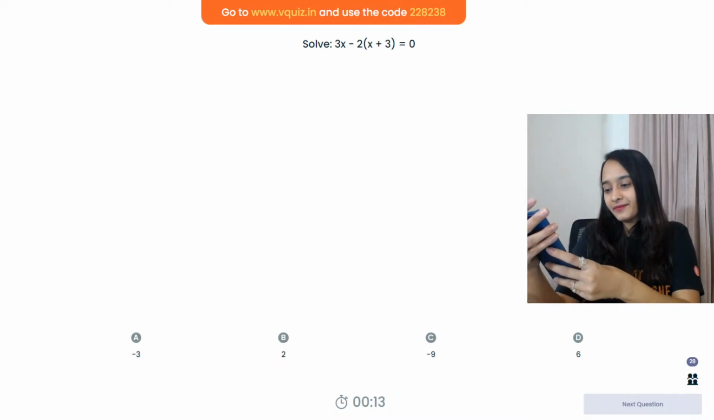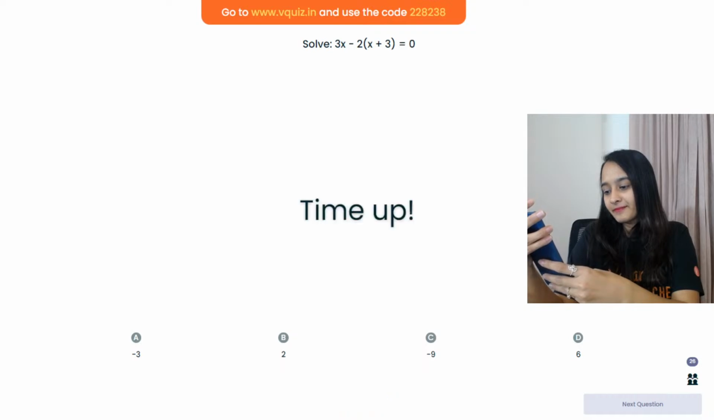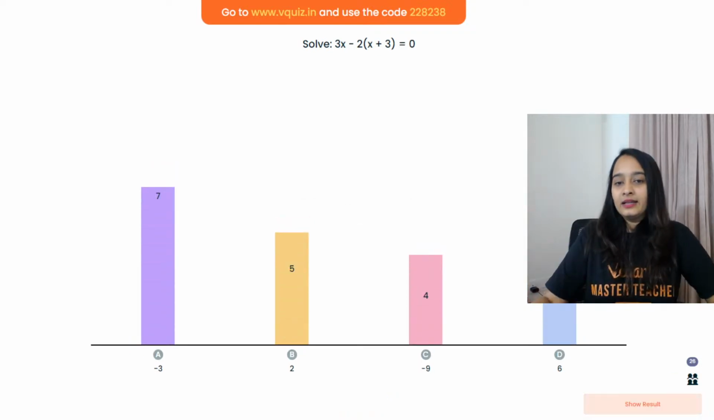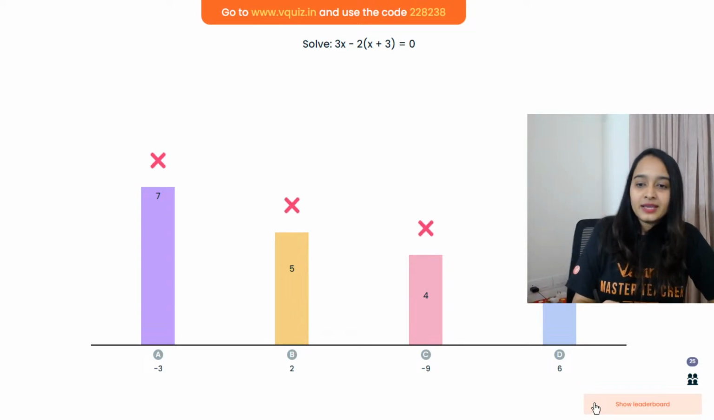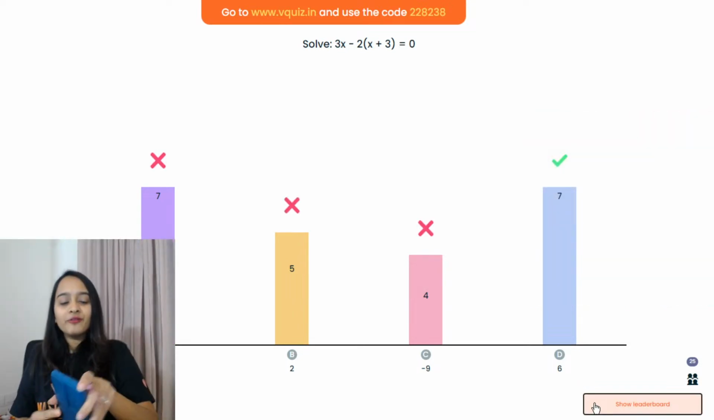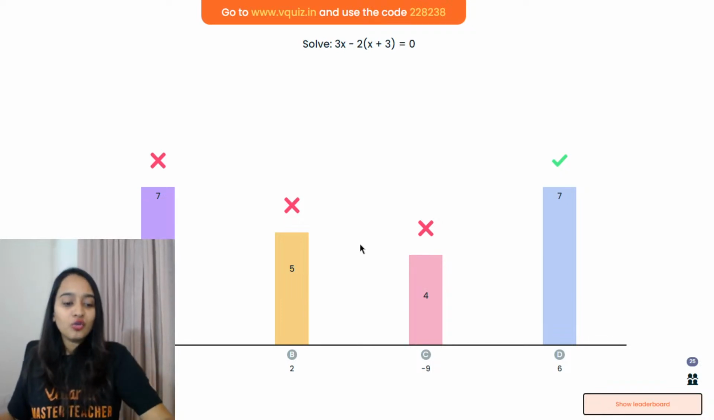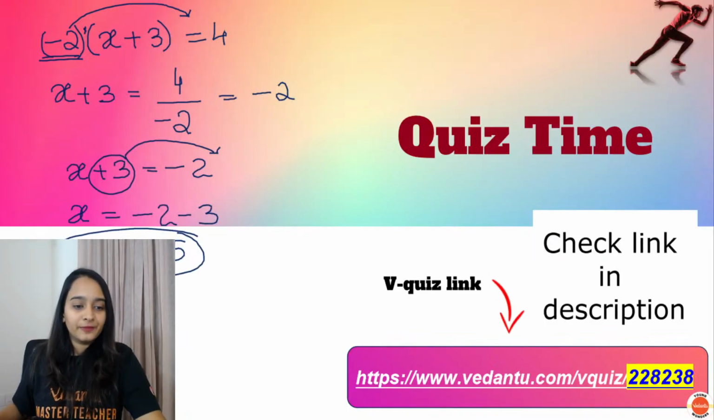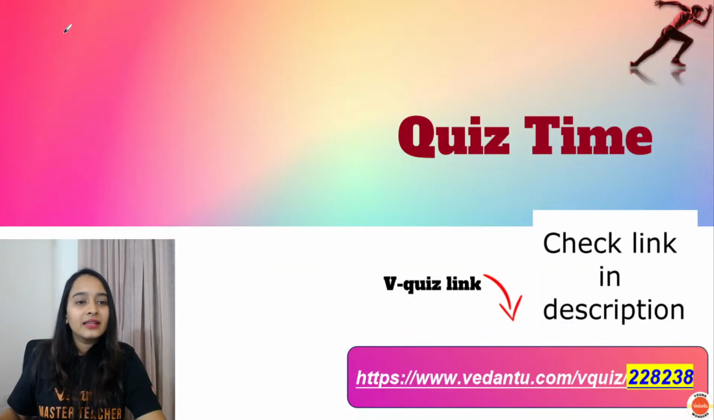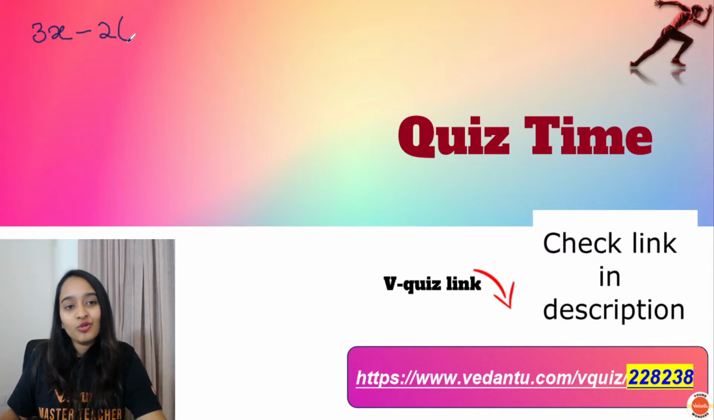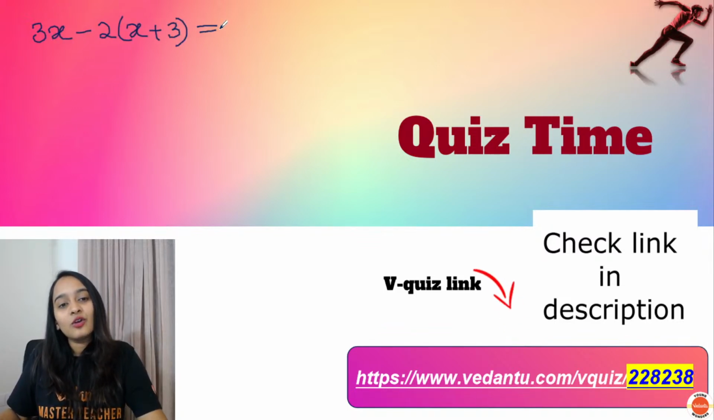Hurry up. Okay, again a mixed answer here, but majority of you have got the correct answer, so I'm happy. Let me solve it for you guys. 3x minus 2 of x plus 3 equals to 0. है ना? What is that we have? 3x minus 2 of x plus 3 equals to 0.